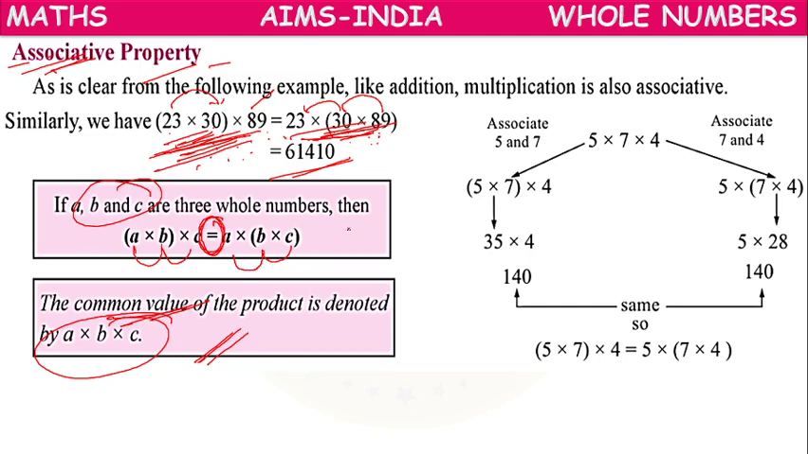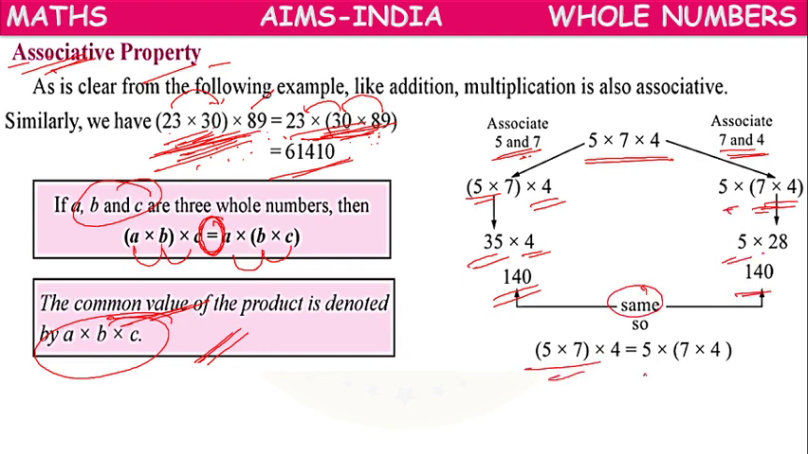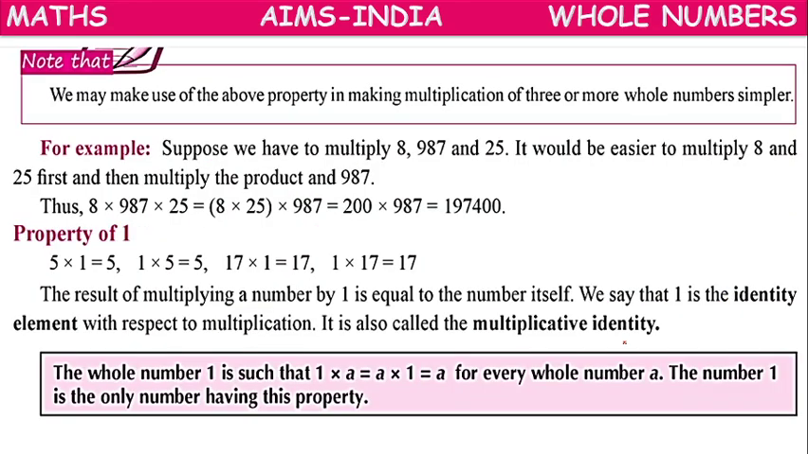Or if we have 5 into 7 into 4, associate 5 and 7 first, then multiply with 4. 5 7 times 35 into 4, 140. Or associate 7 and 4 first, 7 4 times 28, then multiply with 5, 140. Same. Both the results are same. So whole numbers follow associative property under multiplication. Next.